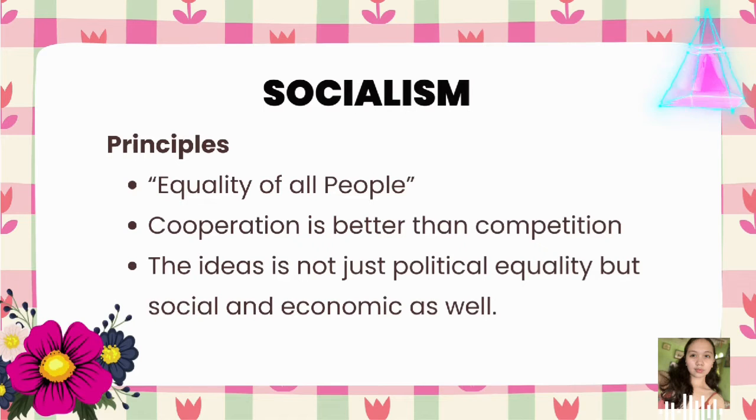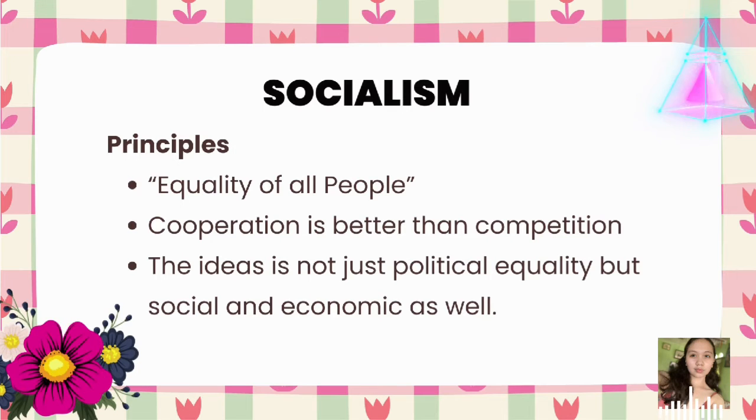Here are the principles of socialism. First is equality of all people. Proponents of socialism believe that it leads to a more equal distribution of goods and services and a more equitable society. Next is cooperation is better than competition.